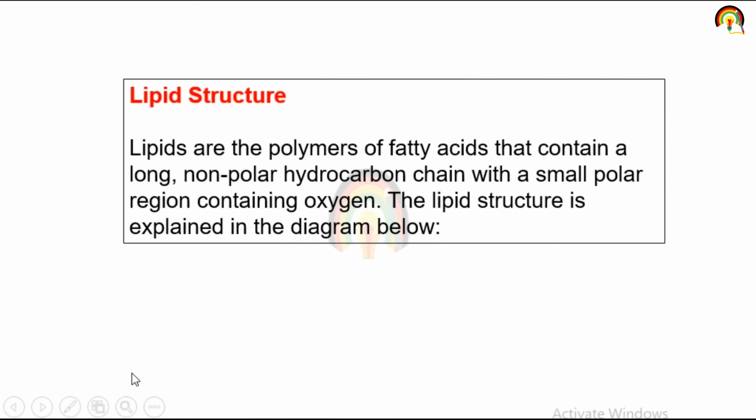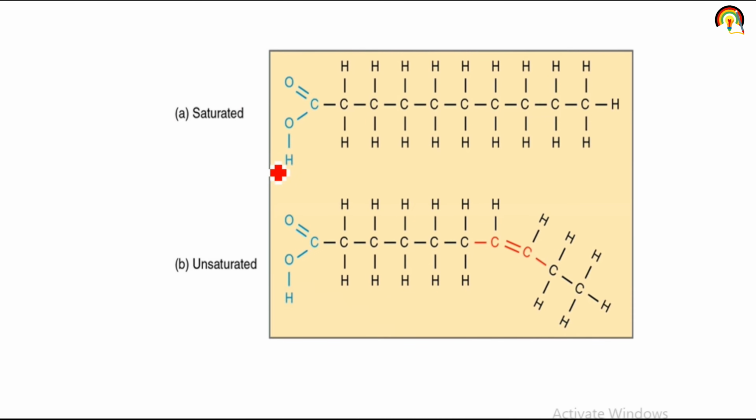Lipid structure. Lipids are polymers of fatty acids that contain a long non-polar hydrocarbon chain with a small polar region containing oxygen. In the lipid structure, this is saturated, consisting of single bonds only, and unsaturated, consisting of double bonds.